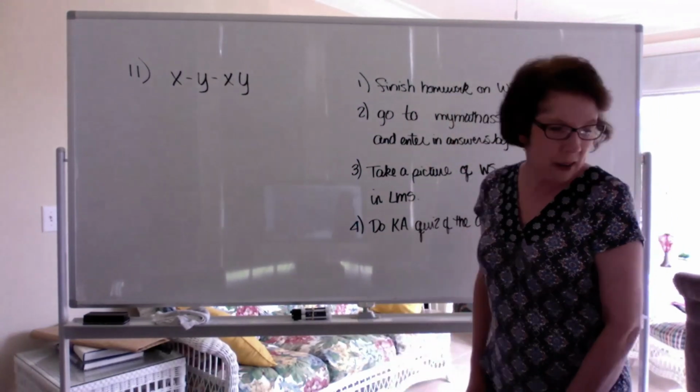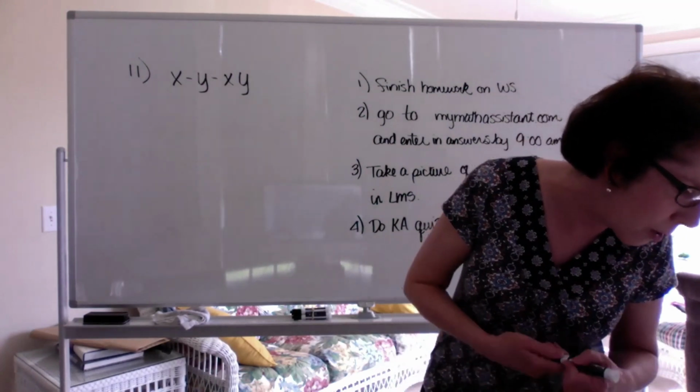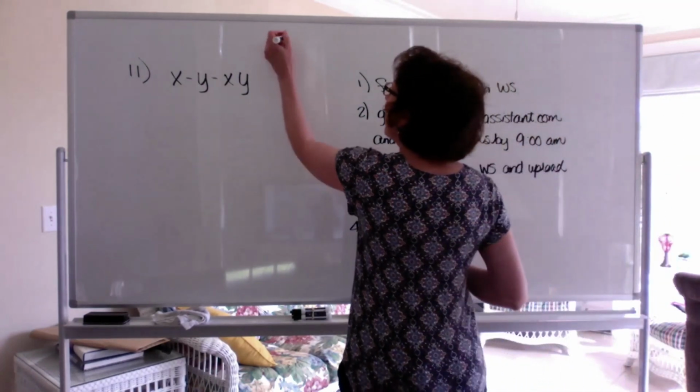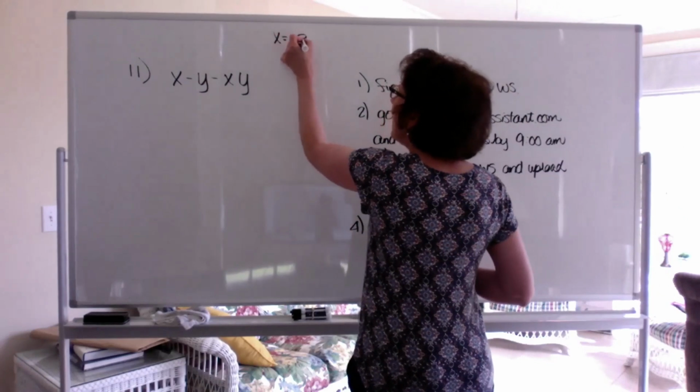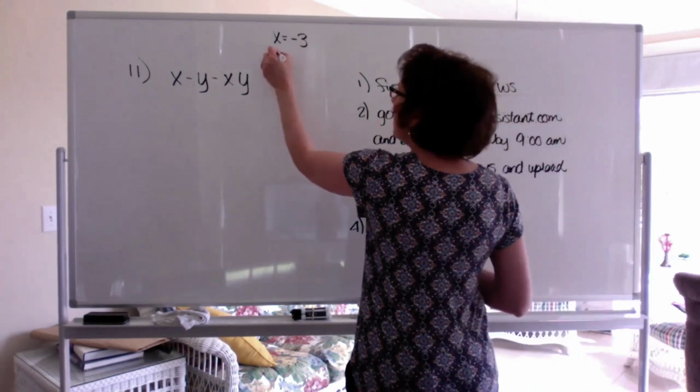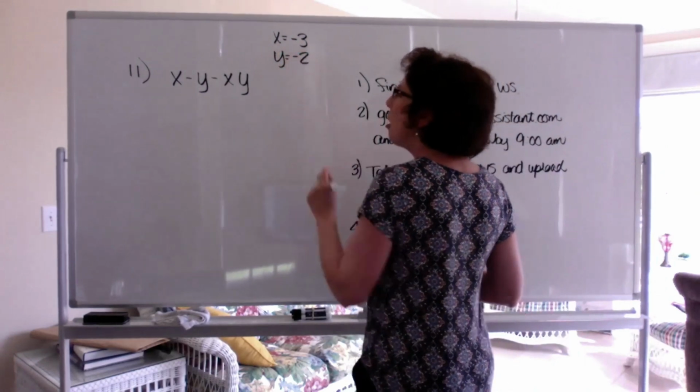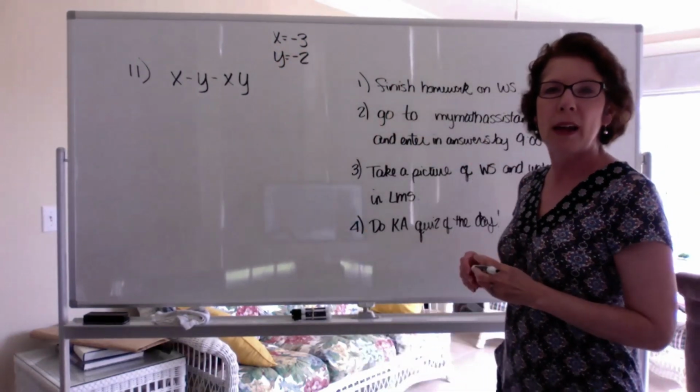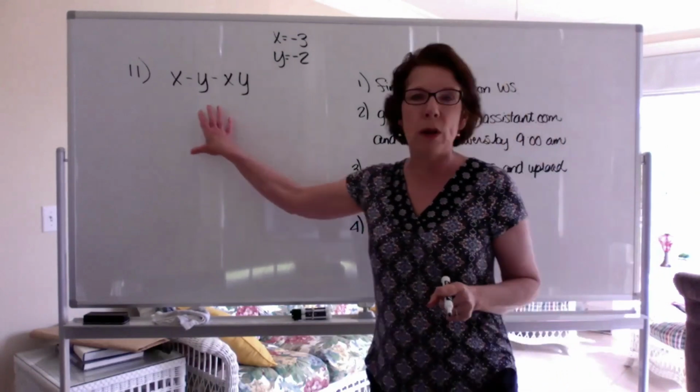You know what I didn't put down here? I didn't put what the values were. X is -3. I'm going to put that up here. X is -3. And what do we have here? Y is equal to -2. So those are the values I'm going to plug in after I write my original problem down.